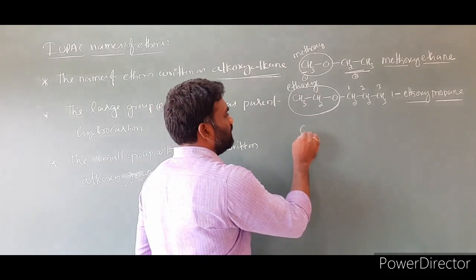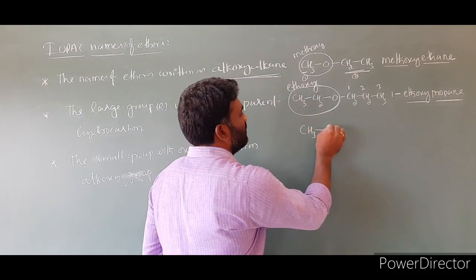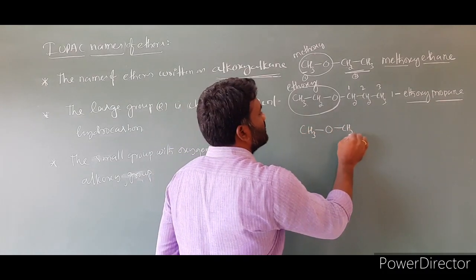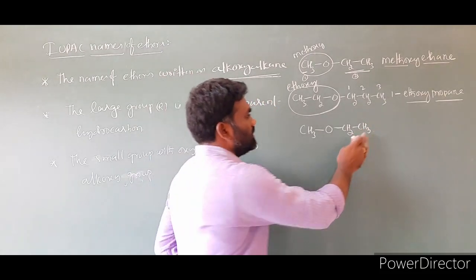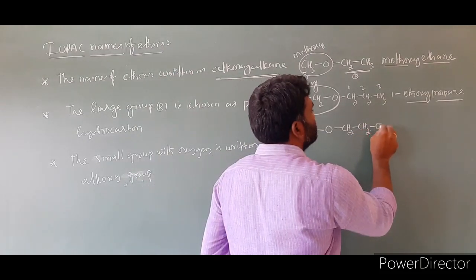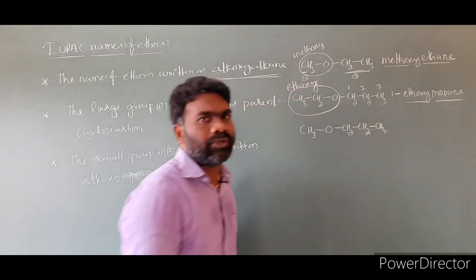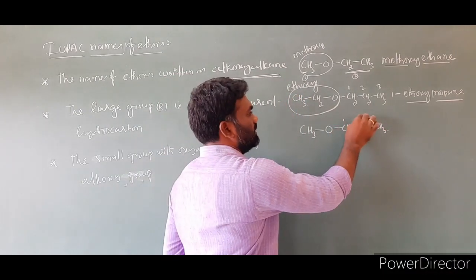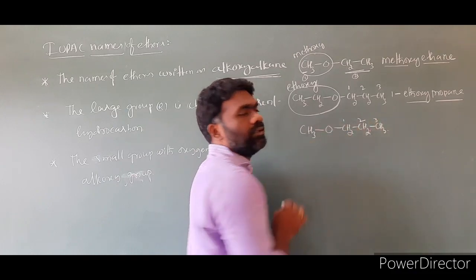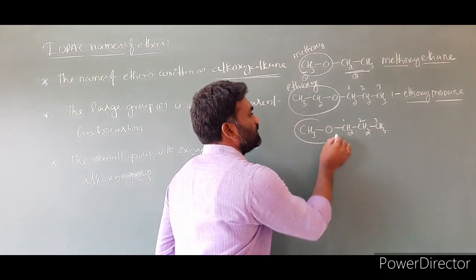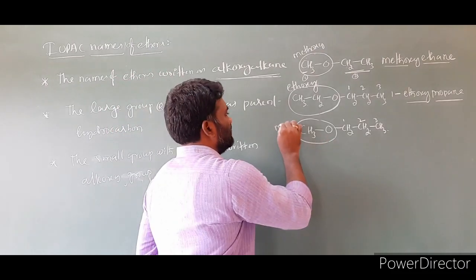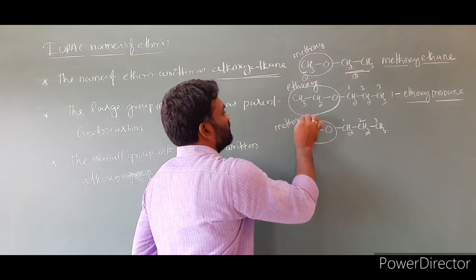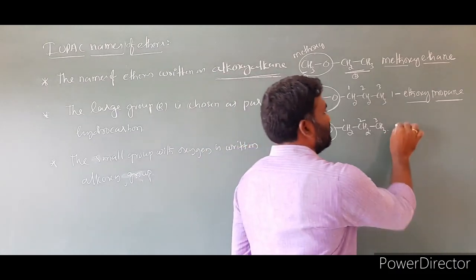Then I am taking one more example. CH3OCH2CH2CH3. Look at this example, you will understand clearly. This is the first carbon, this is the second, this is the third. Then what is this group's name? This is a methyl group with oxygen, you have to call it methoxy.